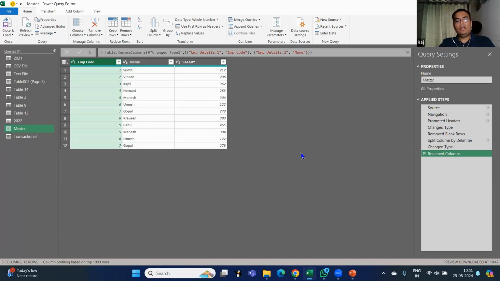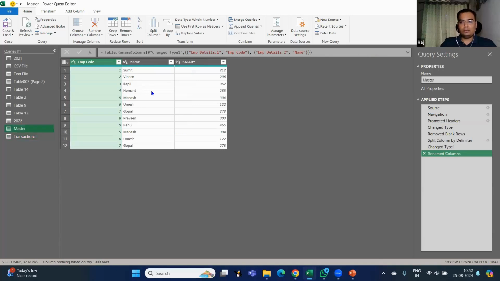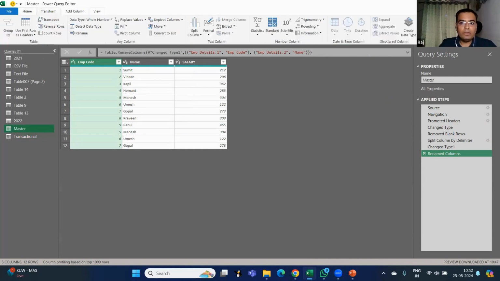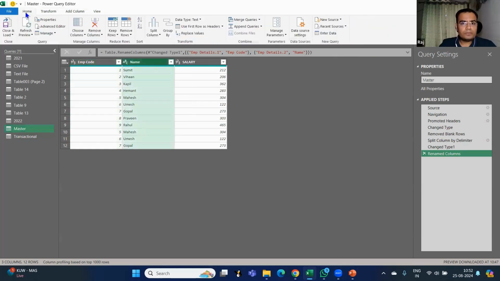Now, my second point is that in this transactional tab, I need a separate column that should have salary value based on this master data. How can I do it? It is very, very easy with the help of the merge query option. Can you see this merge query option at the top?